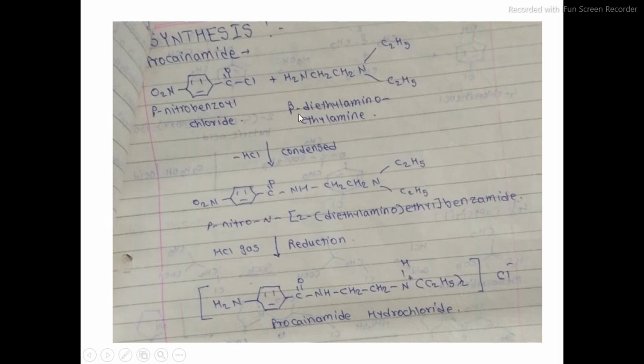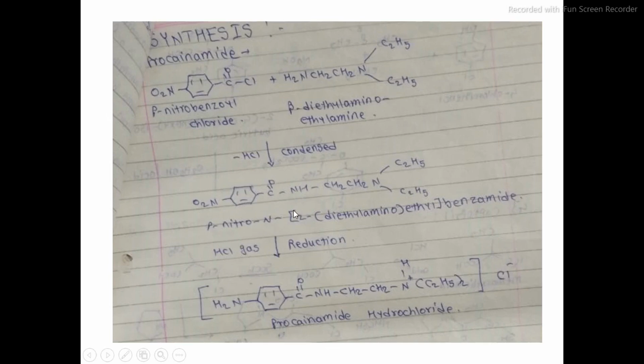Now what we have discussed is that hydrogen chloride gas is liberated. So hydrogen from here and chloride from here are liberated. These two are fused with each other, so C double bond O NH. They fuse with each other, right? This results in the formation of this intermediate product.